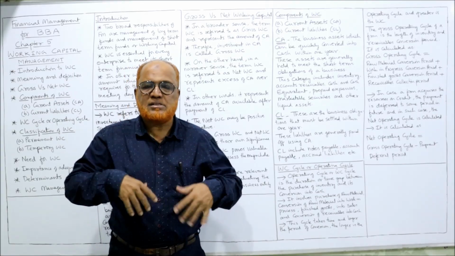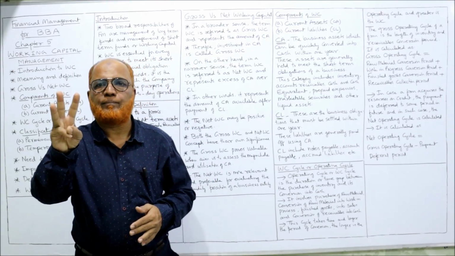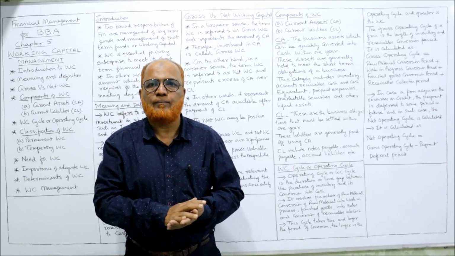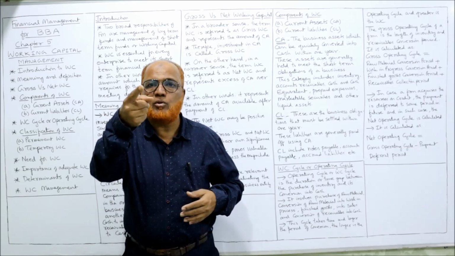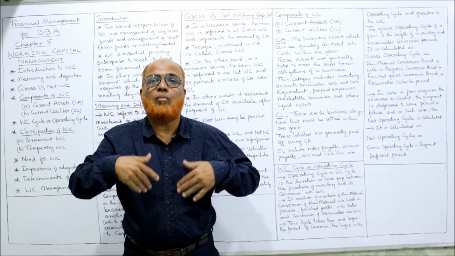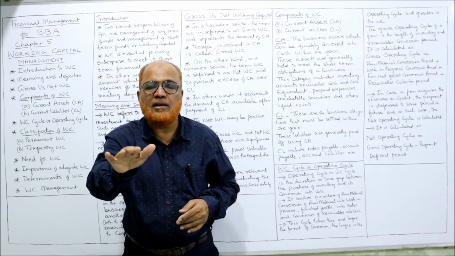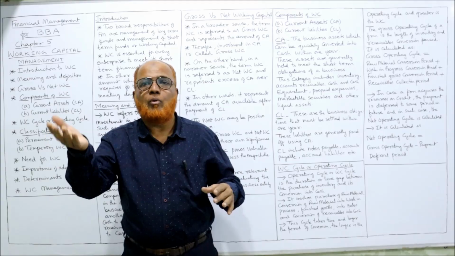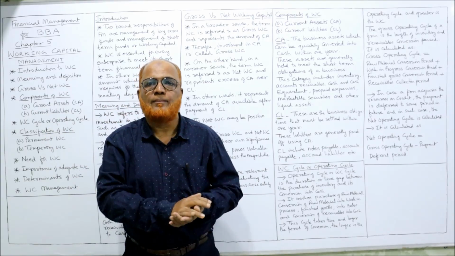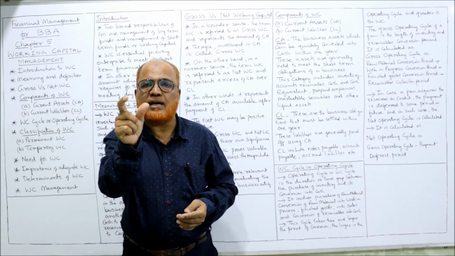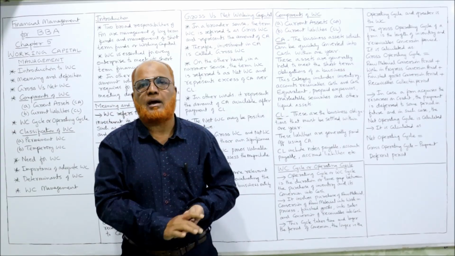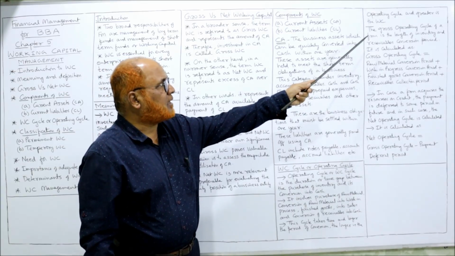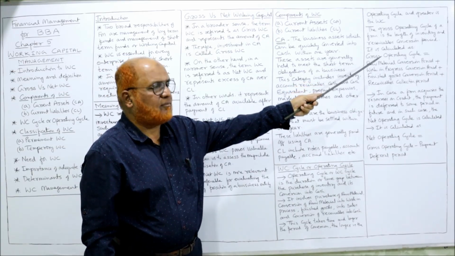For example, in my business, the working capital cycle is 3 months, whereas in your business, the working capital cycle period is only 1 month. That means my business 3 months, your business only 1 month. I require more working capital and you need less working capital. So with a longer working capital cycle period, more working capital is required. If a short working capital cycle period is there, less working capital is required. So gross working capital cycle is the length of the inventory and receivable conversion period.